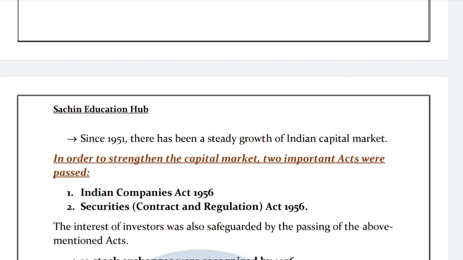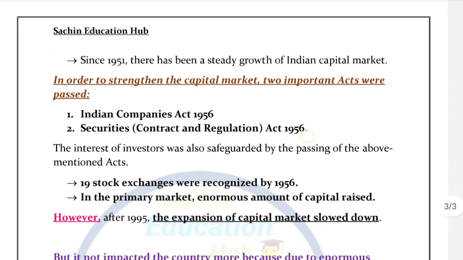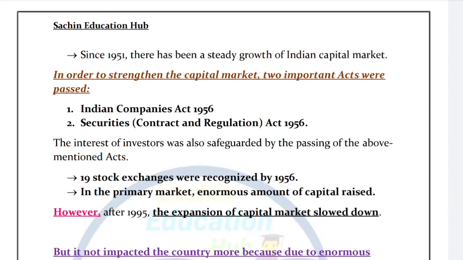That's why stock exchanges were growing continuously, and after that 19 stock exchanges were recognized by the 1956 act, totally 19. After that, 16 more stock exchanges were established after the 1956 period.